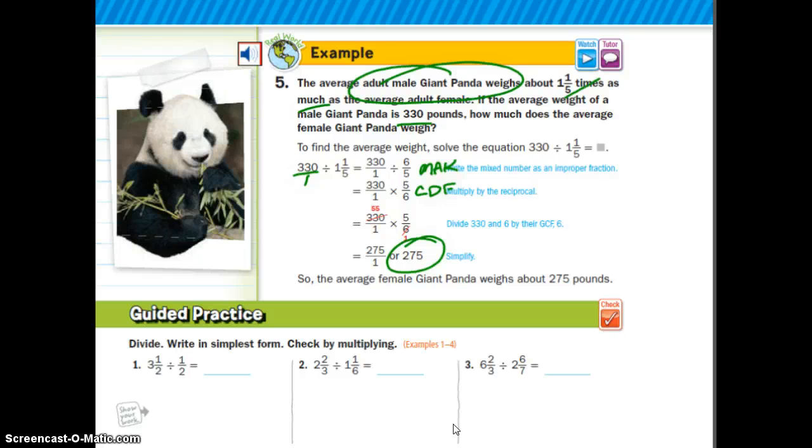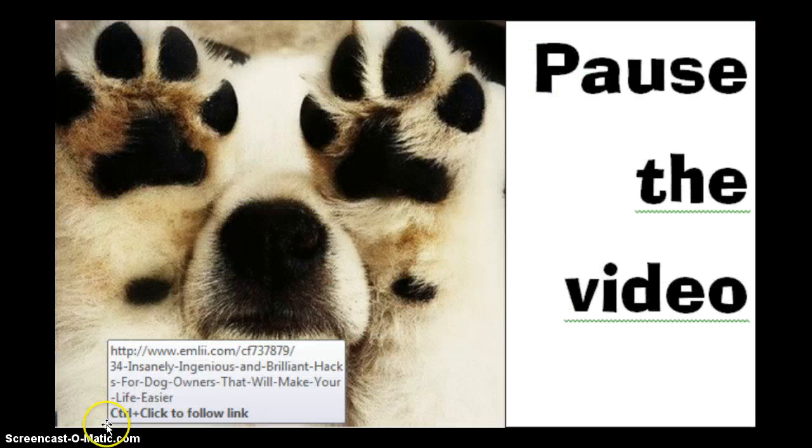Please do not get tripped up on words like times and think you need to multiply. What you need to do is read the entire problem, think about it, and determine what you need to do mathematically to get a correct answer. Okay, see you soon. Please pause the video and complete the guided practice. Come back when you're done.